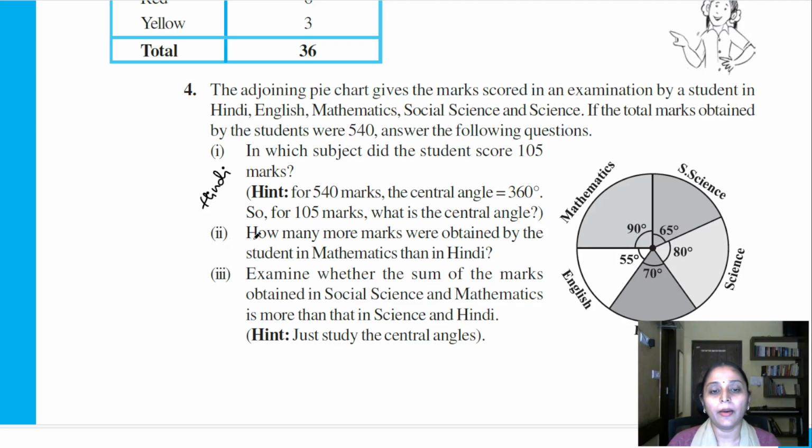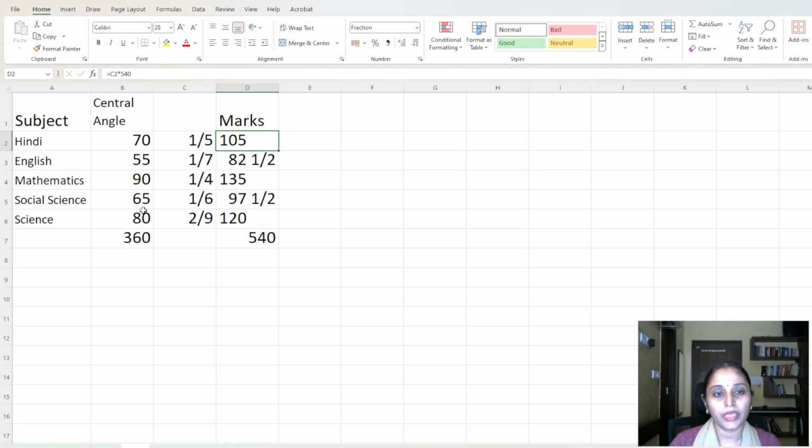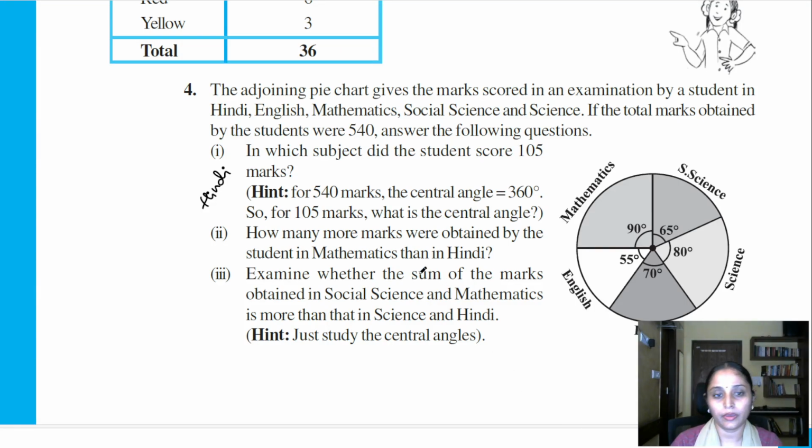Next question is, how many more marks were obtained by the student in maths than in Hindi? So you have to find the difference of the marks obtained in maths and Hindi, right? If you look at this, what is the marks obtained in maths? The marks obtained in maths is 135, and that in Hindi is 105, right? So I'm going to find the difference. 135 minus 105, which is nothing but 30. So the answer is 30 marks, right?